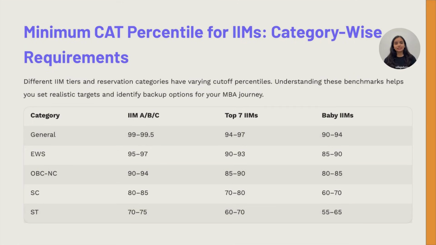For OBC NC candidates, IIM Ahmedabad, Bangalore, and Calcutta, 90 to 94 percentile. Top IIMs, 85 to 90 percentile. Baby IIMs, 80 to 85 percentile.